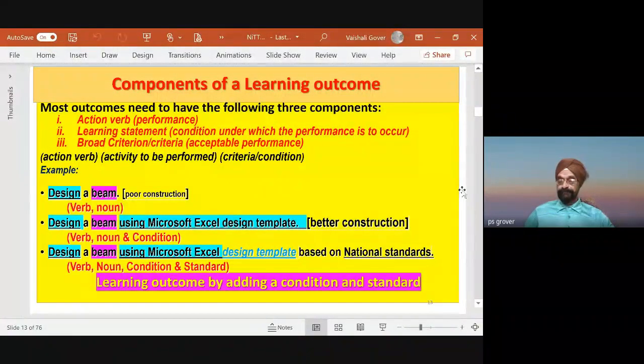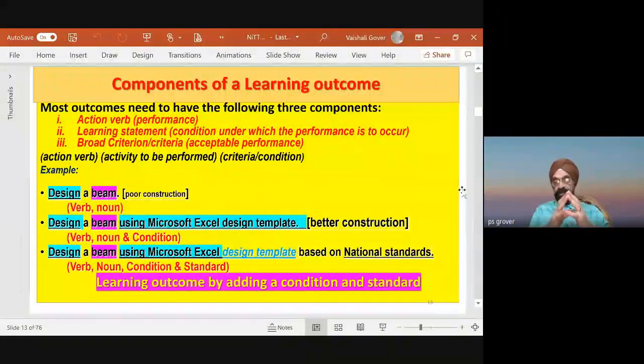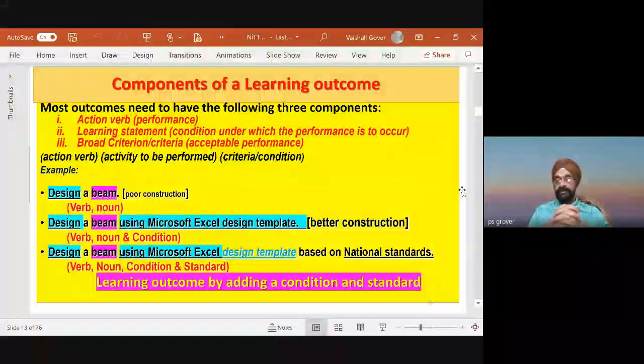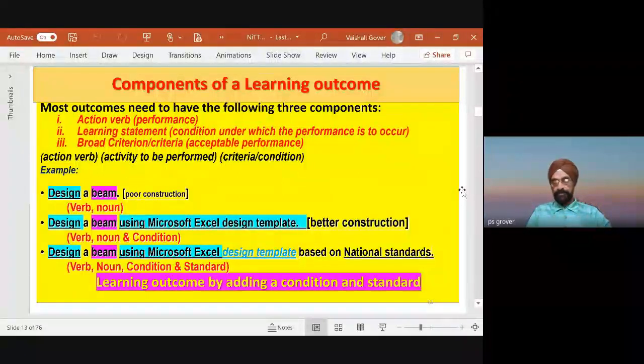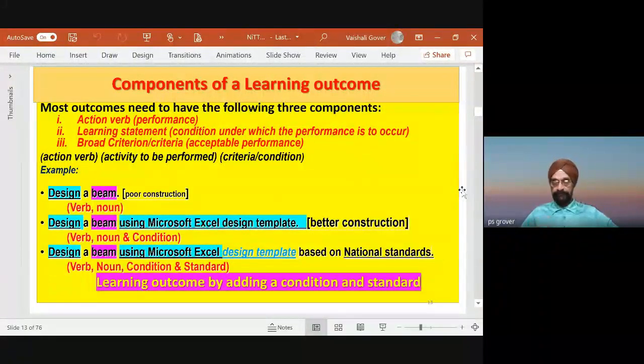So how do we do that? We do this by expressing these as a part of the learning outcome. This learning outcome, I repeat, course level, program level, and so on. So learning outcome by adding a condition and standard. So please appreciate the structure of a learning outcome, because this will decide what assessment method is to be used, because in outcome-based education, there are relevant assessment methods and relevant teaching methods. The same assessment method is not applicable to all kinds of learning.